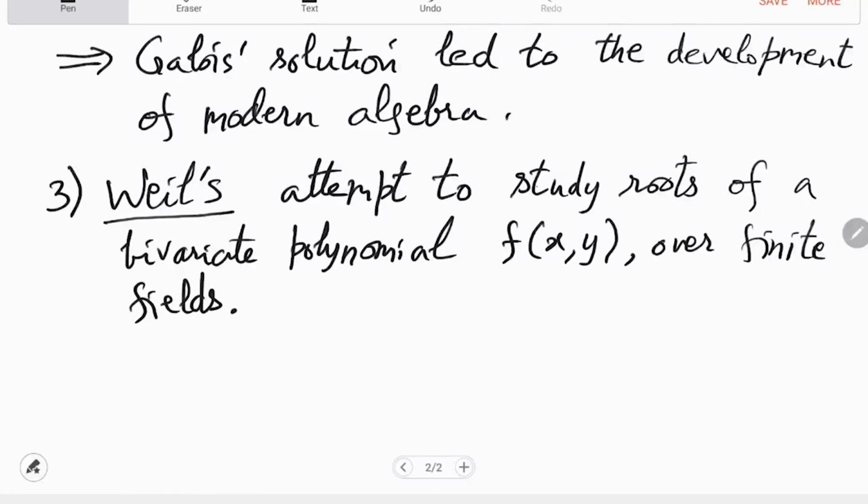But then is there a structure on them? So this is what Weil studied, and that led to the development of algebraic geometry in modern form.